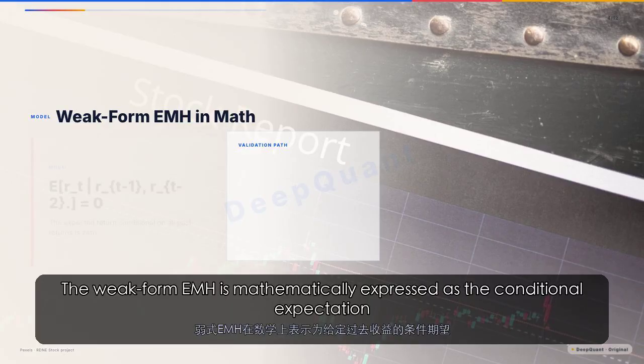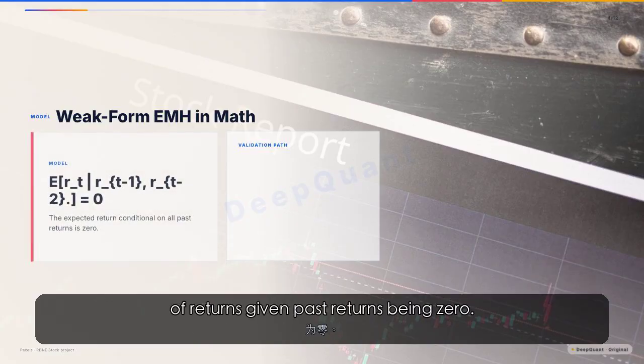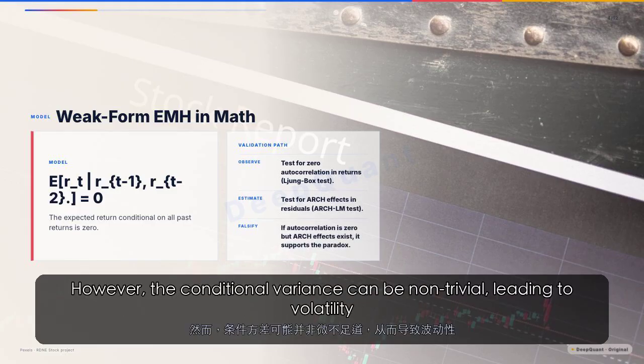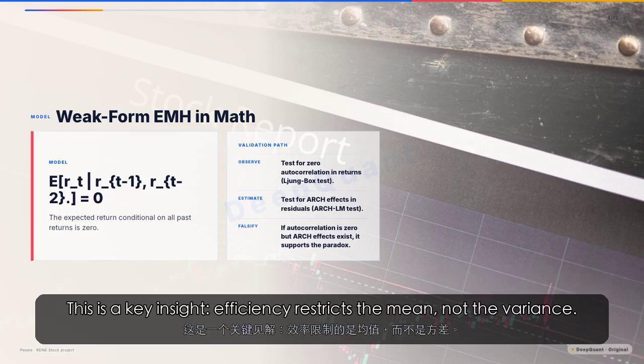The weak form EMH is mathematically expressed as the conditional expectation of returns given past returns being zero. This means the best linear predictor is just the mean. However, the conditional variance can be non-trivial, leading to volatility clustering. This is a key insight: efficiency restricts the mean, not the variance.